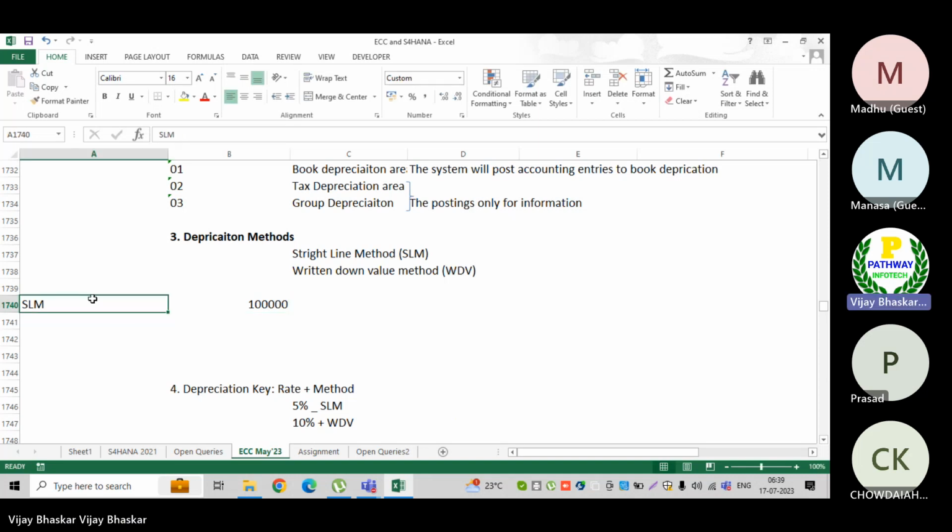Talking about the straight line method, SLM, let's say my asset value is 10 lakhs rupees.